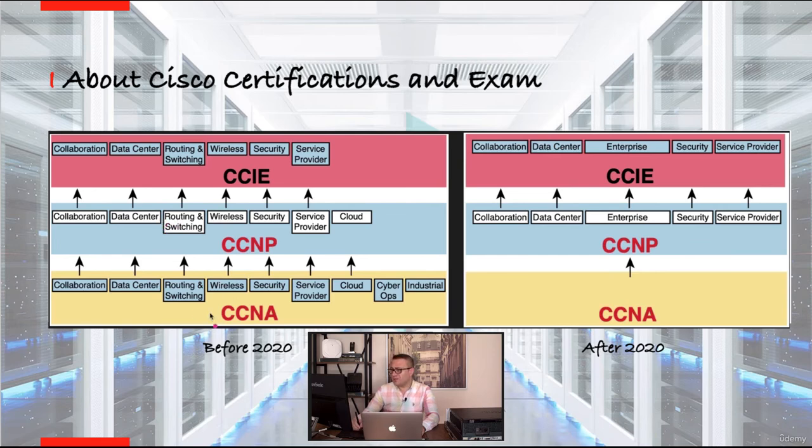Before 2020, CCNA certification had varieties as you can see here: router and switching, wireless, security, service provider, cloud, data center, collaboration. We usually start with CCNA router and switching to receive our certificate, and after receiving it, we continue our way as CCNP router and switching. After you get this, if you want to progress in the wireless or data center or collaboration field, you can also get one of these, or you get your CCIE RS certificate directly after router and switching, and the process works in this way. But after 2020, Cisco simplified the content of the CCNA certification and changed it a bit.